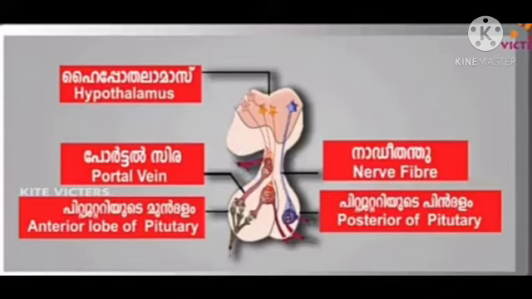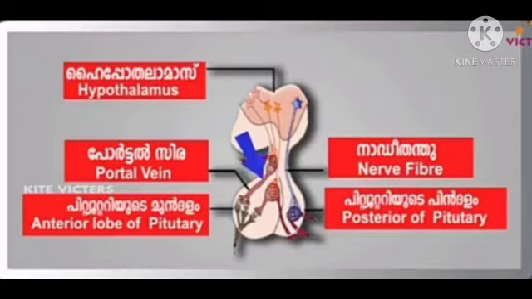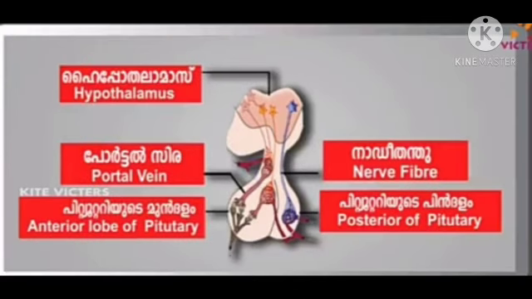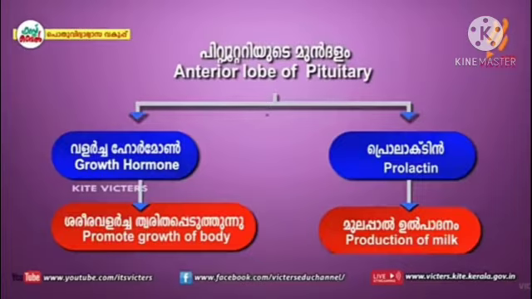The anterior lobe is connected to the hypothalamus by a vein known as portal vein, while the posterior lobe is connected to the hypothalamus by nerve fibers. Thus, the anterior and posterior lobe of pituitary is controlled by hypothalamus in two ways.